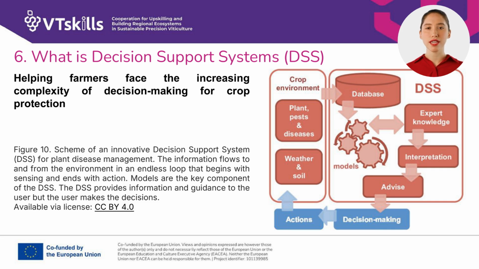Decision support systems help farmers to face the increasing complexity of decision-making for crop protection and vineyard management. The figure shows the scheme for a decision support system for plant disease management. The process begins with sensing and ends with actions, as we have seen before. The DSS provides information and guidance to the user, but the user makes the decisions.